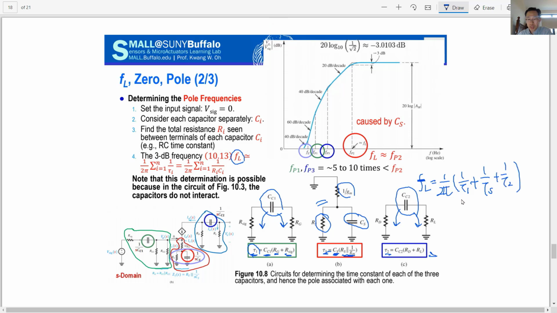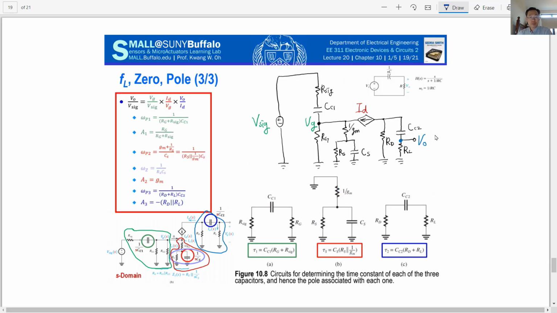Roughly we can add these three components, but as I said, this is most dominant. All right, so this is the summary about the whole lower 3 decibel frequency and zero frequency, and some FP1, FP2, FP3 information.